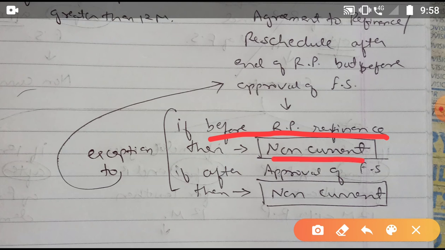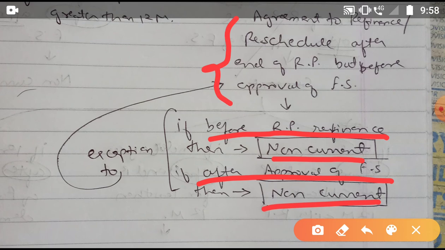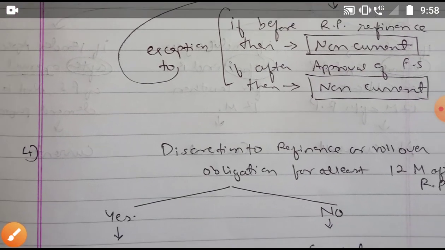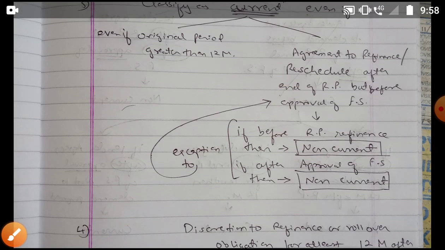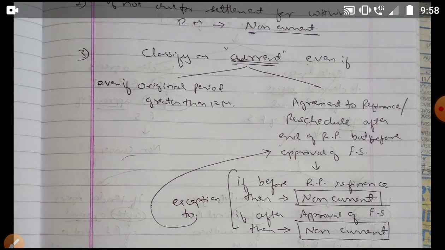And if it went after the approval of the financial statements, it would also be classified as non-current. It is just the opposite of this. Okay, now we move forward. I will be attaching a PDF file of this image in the description box, so just refer to it once.